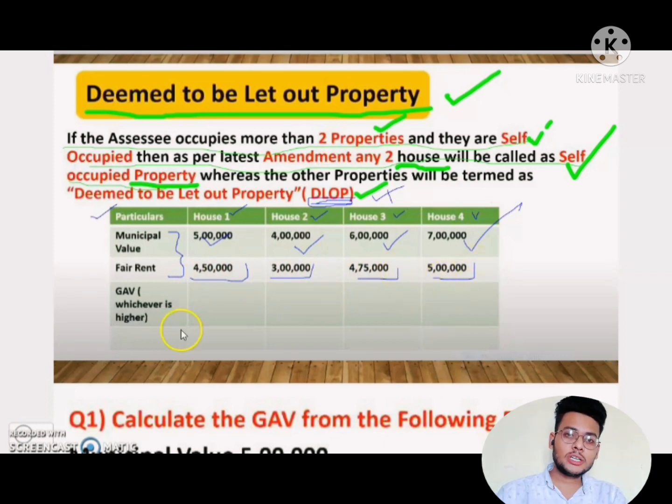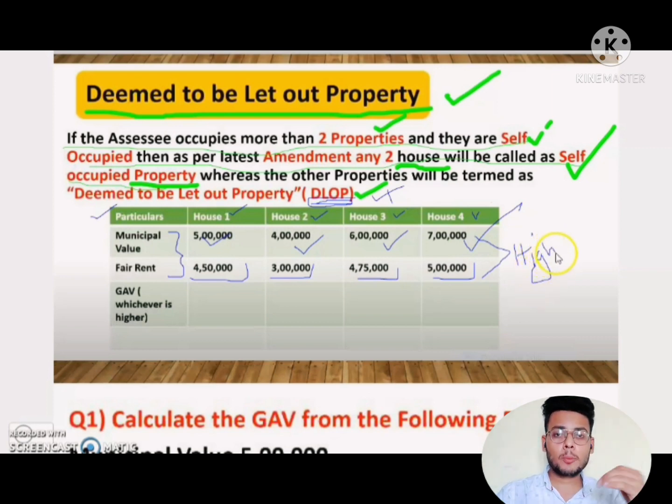The person has to decide which ones he wants to keep as self-occupied. Okay, so according to the income tax, always the higher value property, the property with the higher value to the person, that house only is treated as SOP.